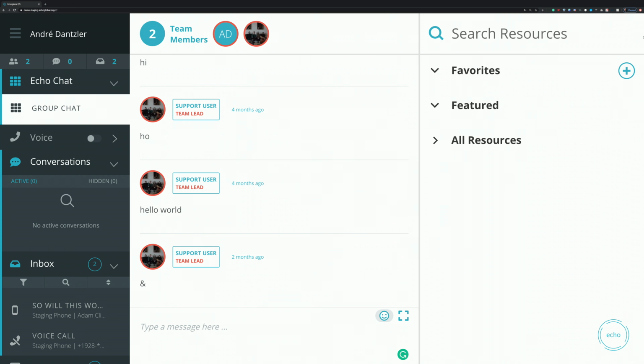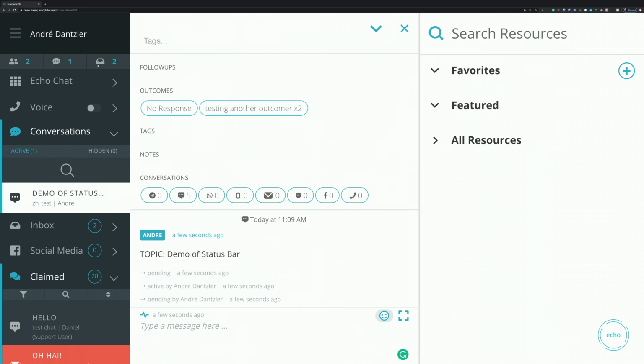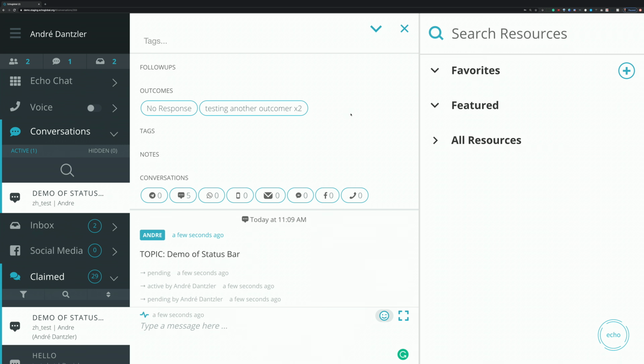So that's a little bit about how that works, and we think you're going to be really excited. And I want to show you just one more thing, and that's just it in real life. So now that we're over in actual Echo, let me just bring in a conversation. You'll notice when I bring that in, that demo status shows up right there. I could just go in and choose that, and it'll automatically claim that and bring that into the conversation. I can have that conversation and do what I want to do.